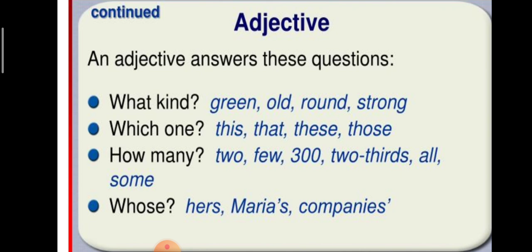He gave all the wealth to the poor. All. It describes the wealth that he gave to the poor. Those. Those are her books. Whose book? Her, Mariam's. It denotes someone's. It also answers the questions what kind, which one, how many.